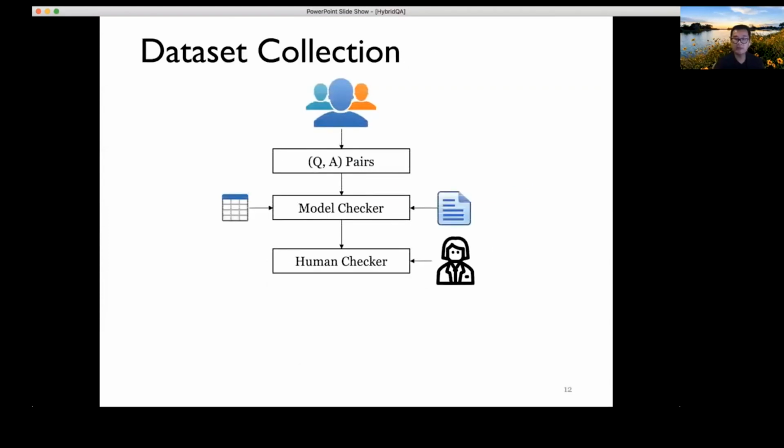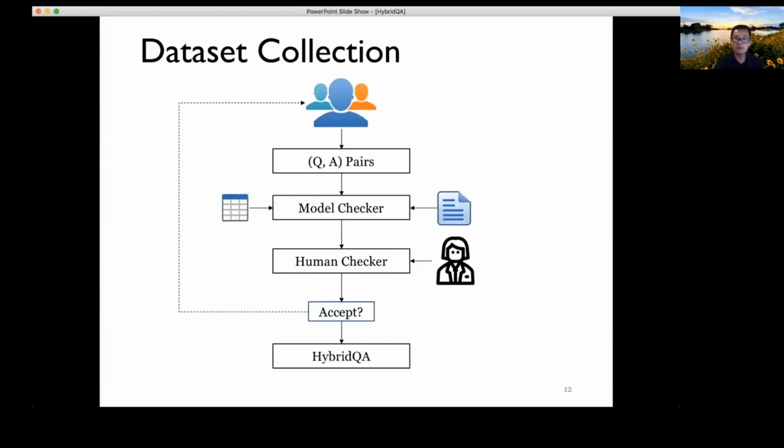And we have a very complicated model checking and human checking process to make sure the quality of the question answer pairs created by the Turkers was high. We also asked the Turkers to ask questions that must utilize heterogeneous representation to answer, rather than very simple questions that can be answered from the text or table alone.